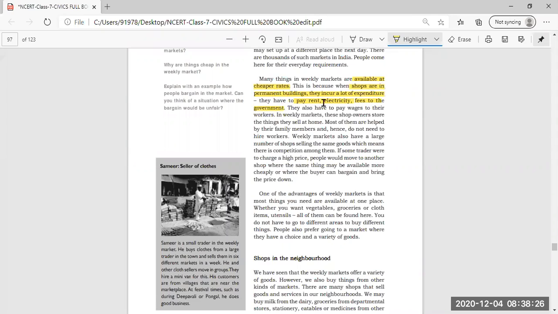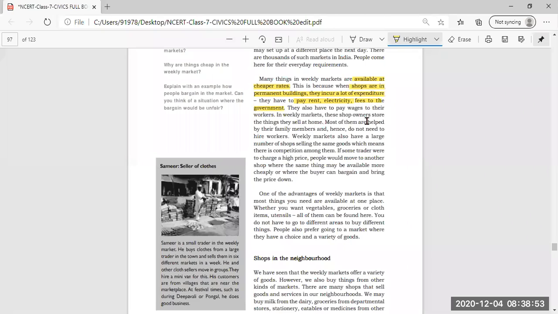That is why they don't have to spend so much money, and the things sold in the weekly market are cheaper than in shops in permanent buildings. Am I clear about the difference between permanent shops and weekly market shops?